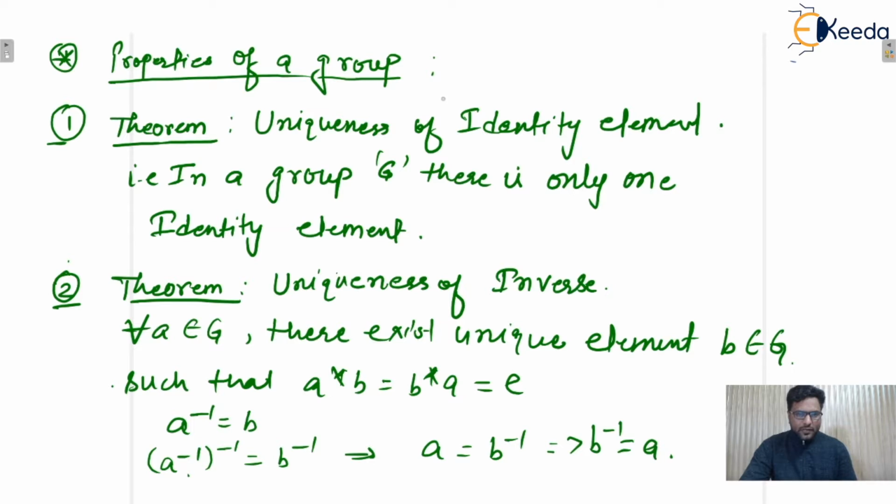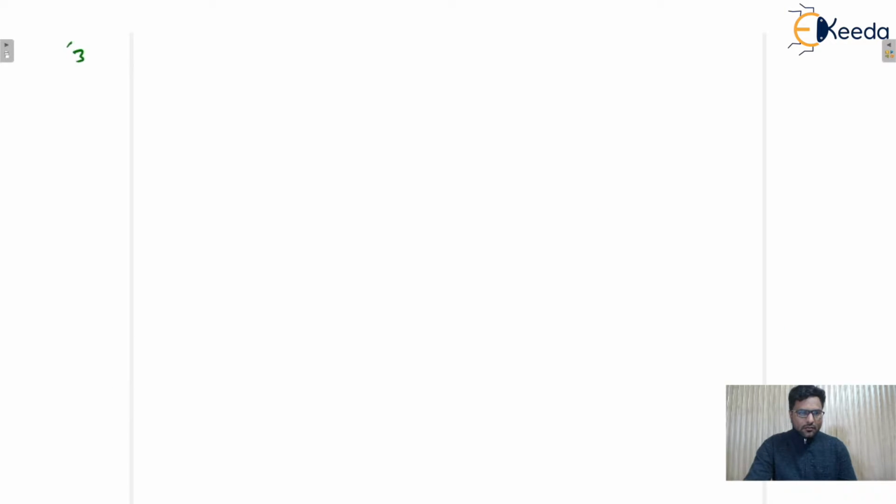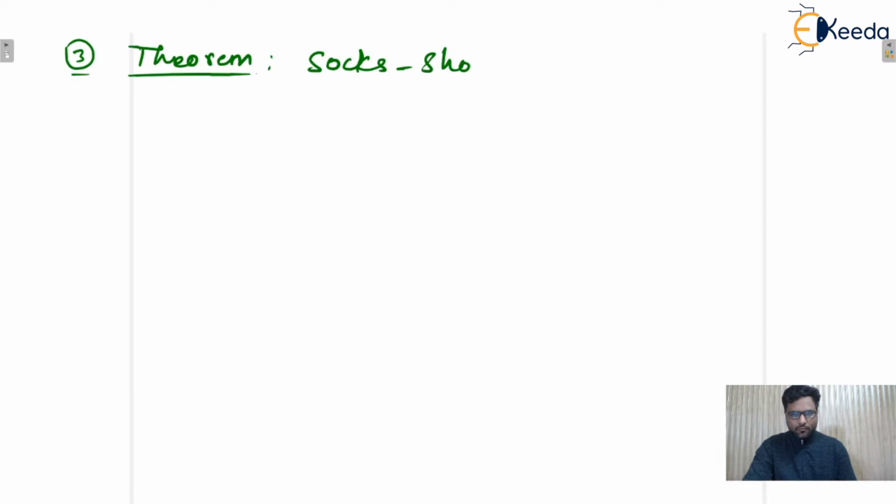So write down the next theorem, third one. That is known as the Stokes-Hughes theorem.